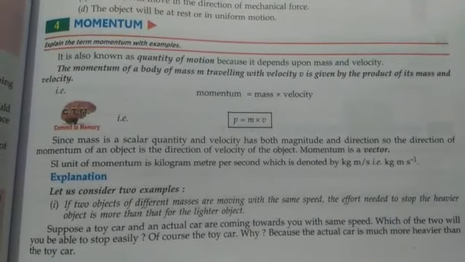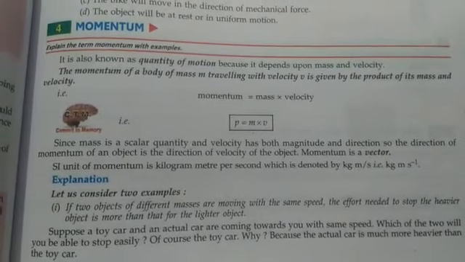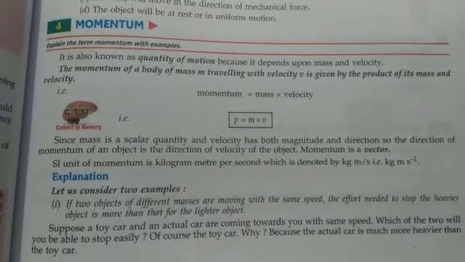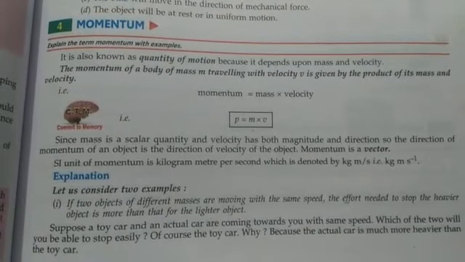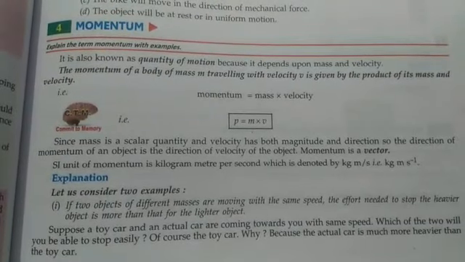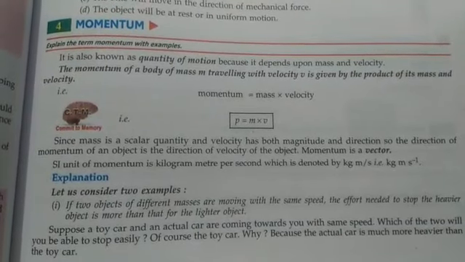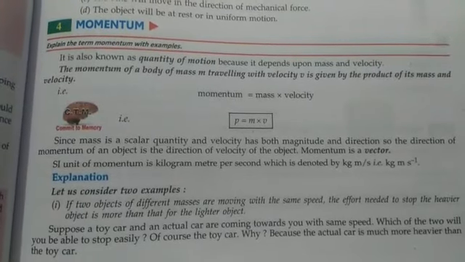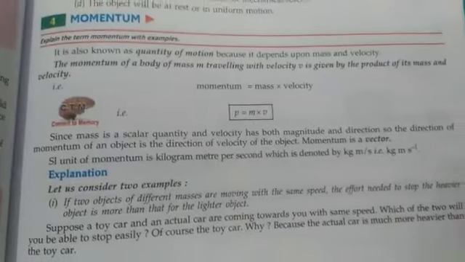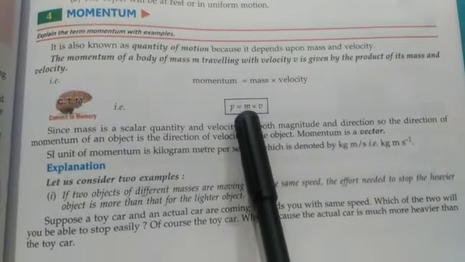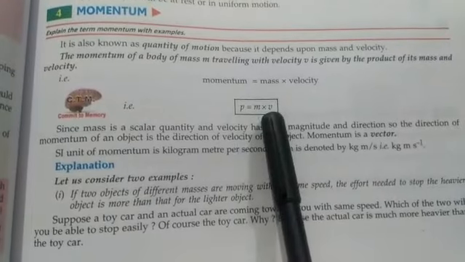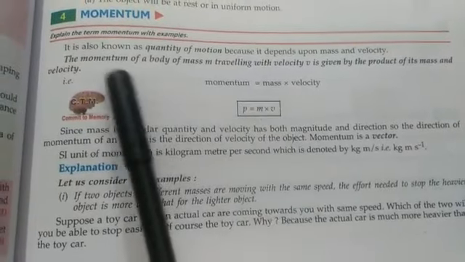So whenever anything is in motion, the proper or actual situation of the object in motion is not only defined by velocity, but it is defined by momentum. So what is momentum? Momentum is mass into velocity. Here you can see that m is mass and v is velocity. Now once again let's see the definition.